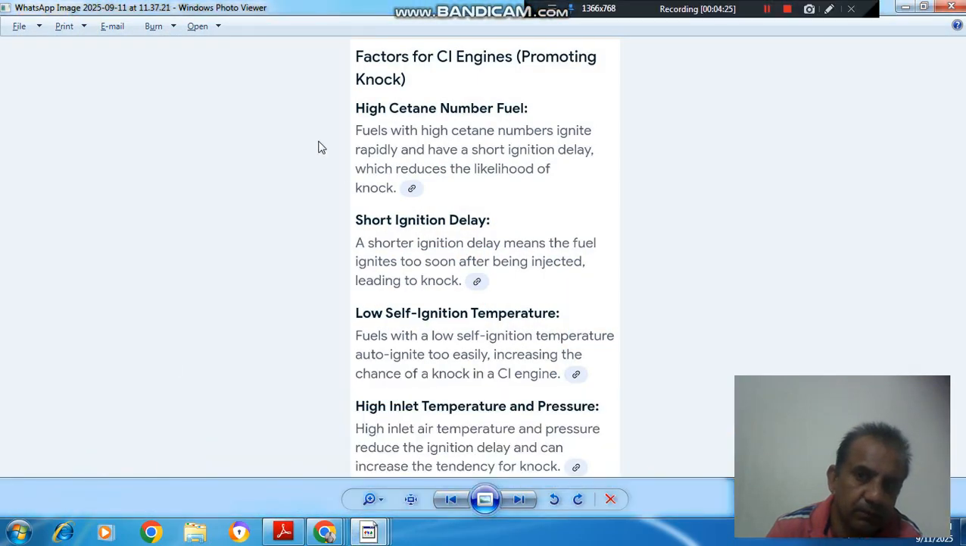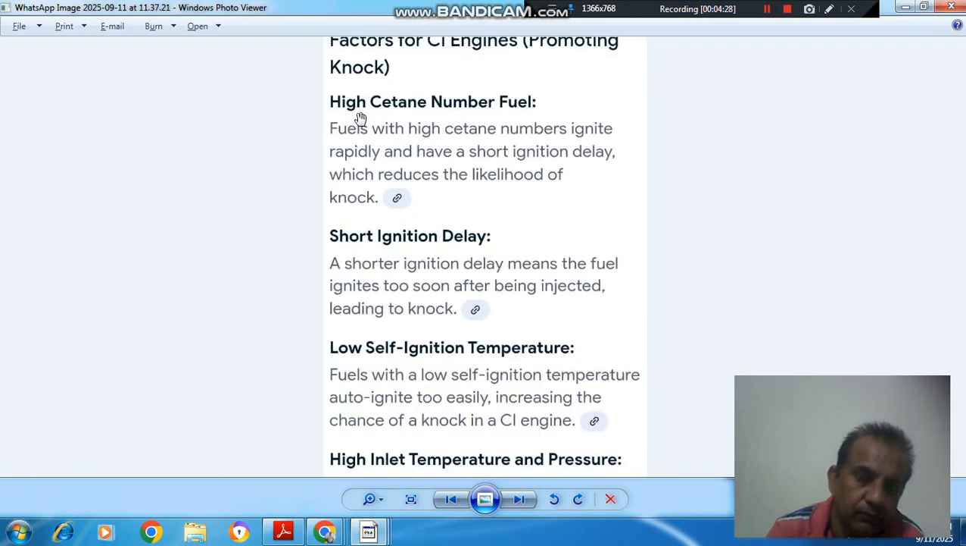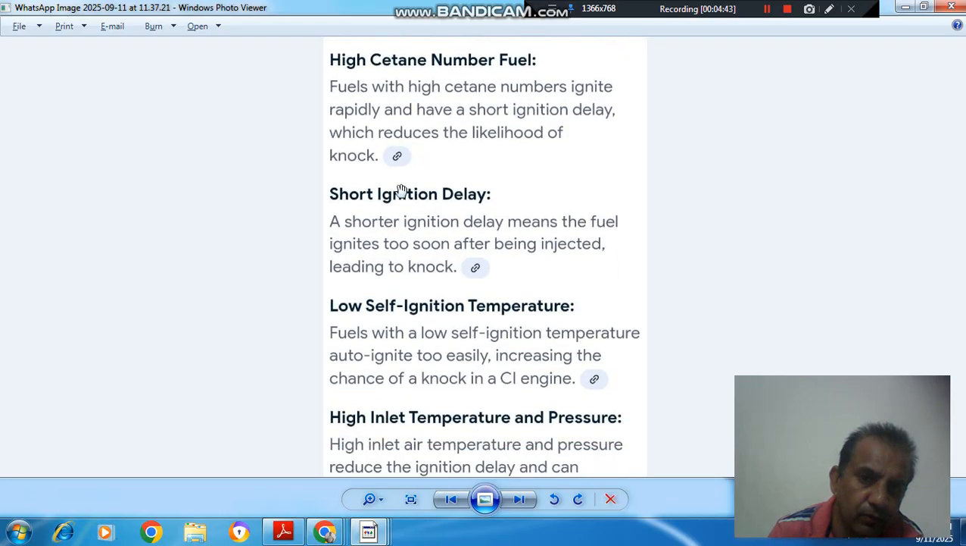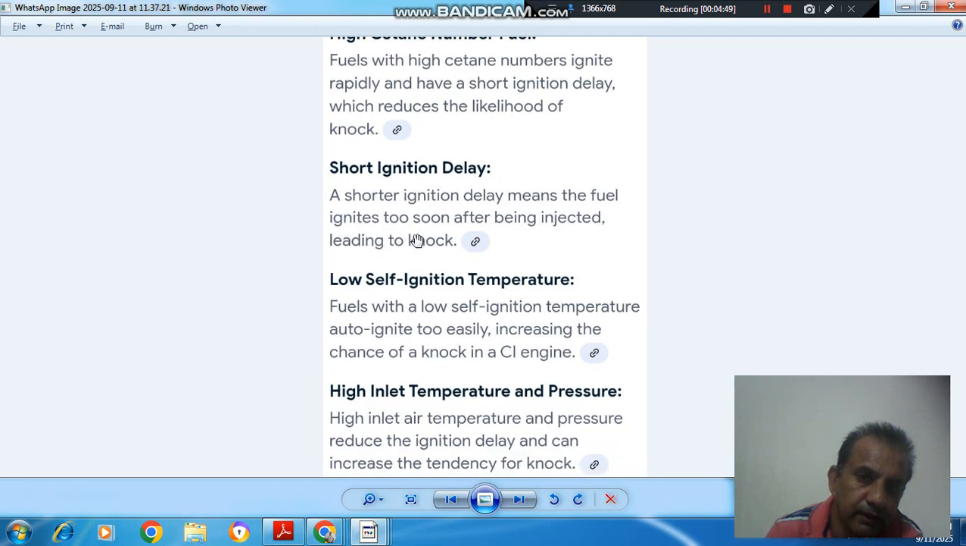Now these factors promote knock in CI engine. So first is low cetane number. The fuel with high cetane number ignites rapidly and has a short ignition delay, which reduces likelihood of knock. Short ignition delay: a shorter ignition delay means the fuel ignites too soon after being injected, leading to knock. Low self ignition temperature: the fuels with a low self ignition temperature auto ignite too easily, increasing the chance of a knock in a CI engine.